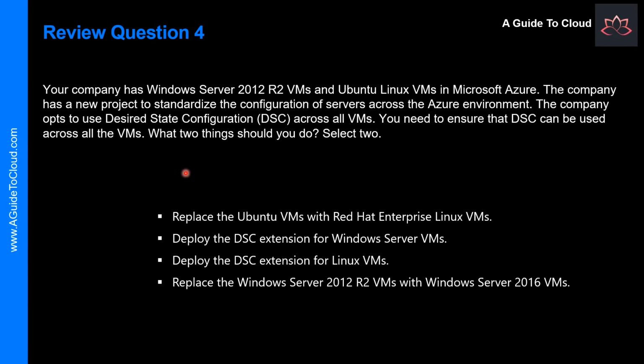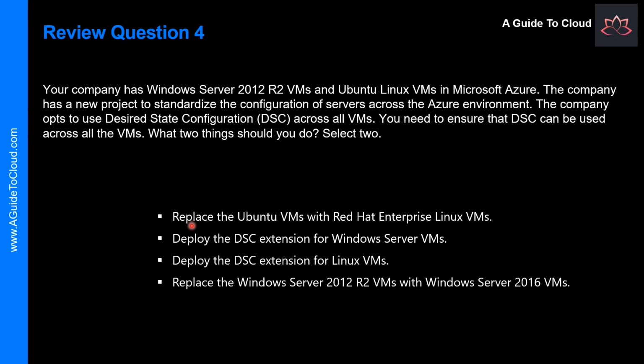Your company has Windows Server 2012 R2 VMs and Ubuntu Linux VMs in Microsoft Azure. The company has a new project to standardize the configuration of servers across the Azure environment. The company opts to use desired state configuration, or DSC, across all VMs. You need to ensure that DSC can be used across all the VMs. What two things should you do?